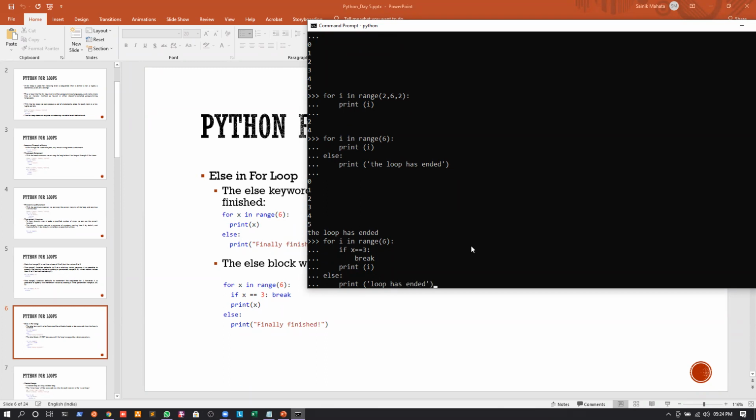Now what happens in this case, let us understand first. First and foremost, the value of I is 0, right? If it is 0, I will check whether it is equal to 3. It is not, so I will just print the value 0.